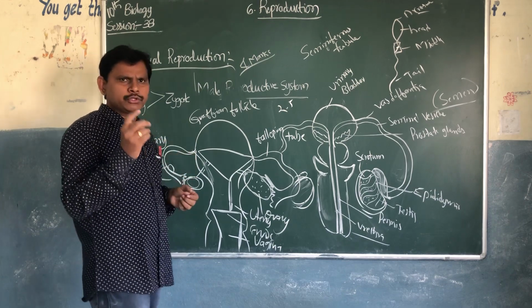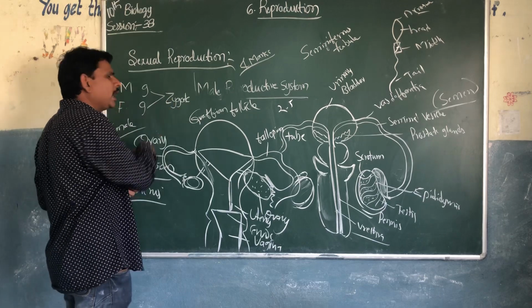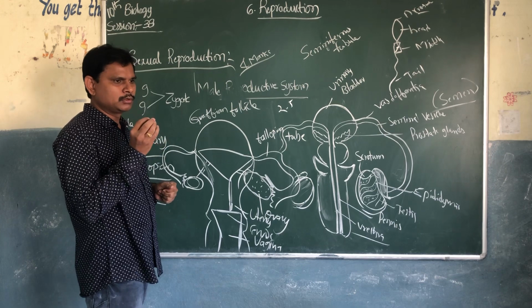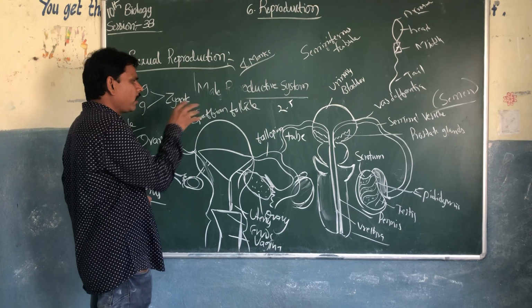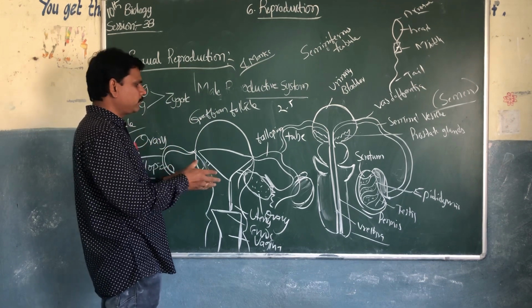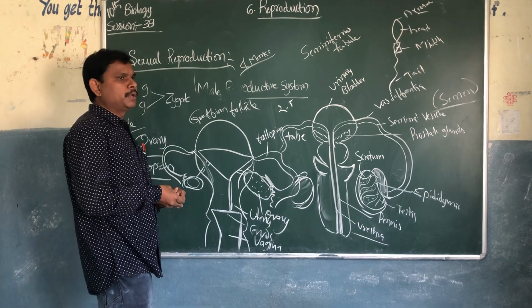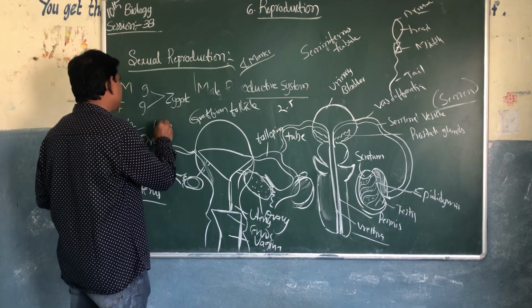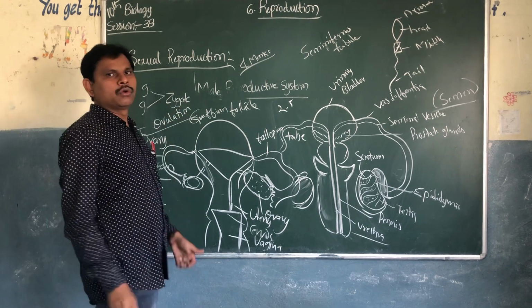When the ovum is going to mature, this fluid around the Graafian follicles is going to break down. The ovum will be flushed outside from the ovary. So the mature ovum will be released. Releasing of the ovum is called ovulation.